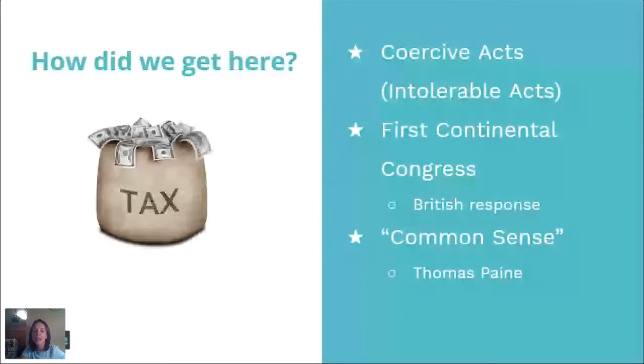And with those Intolerable Acts, it's really going to be different from other pieces of legislation that we've seen Parliament pass. It's hitting the economic freedom of our colonists, but it's also hitting at their political rights and their legislative independence as well. So one thing that the Intolerable Acts does, it closes the port of Boston, so that's hitting them economically, right? They're not going to be able to trade anymore. It's taking away their town hall meetings. And it's really taking away their representation, their right to elect representatives. So we're hitting at their political rights and their legislative rights.